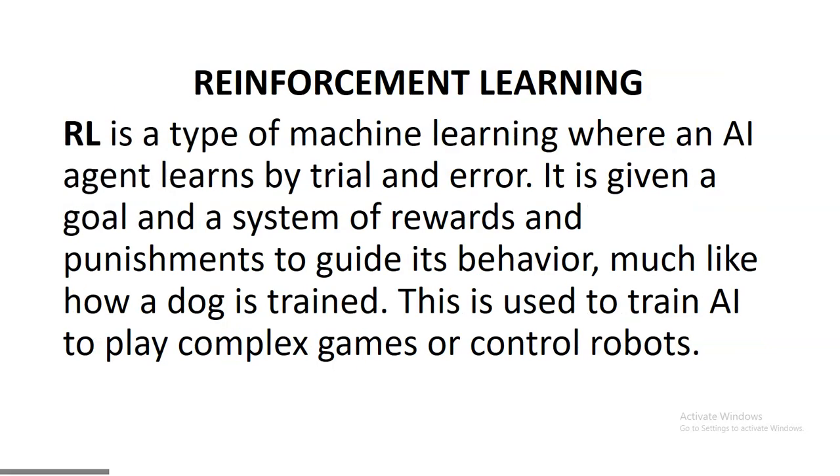All right. We have reinforcement learning. It's a type of machine learning where an AI agent learns by trial and error. It is given a goal and a system of rewards and punishment to guide its behavior, much like how a dog is trained. It is used to train AI to play complex games, control robots, or even manage tasks in very complex situations, like training a dog to sniff out hard drugs, all the security dogs and all that.